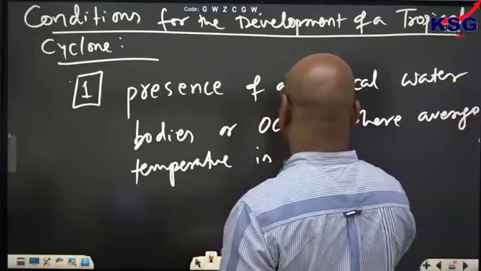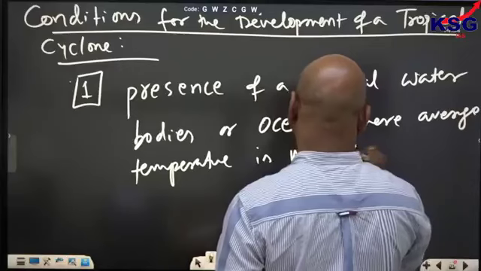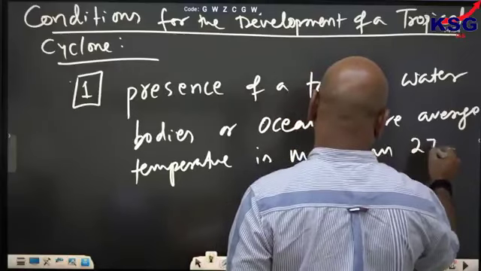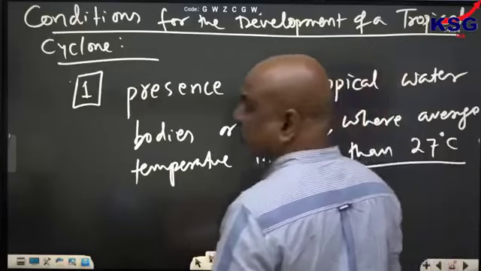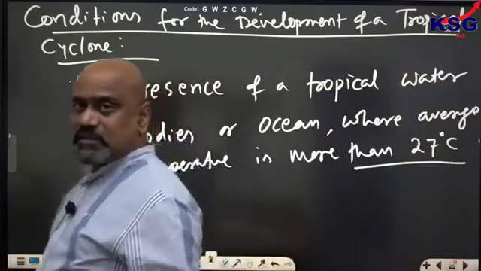The average temperature should be more than 27 degrees Celsius. 27 डिग्री से ज्यादा होना चाहिए.